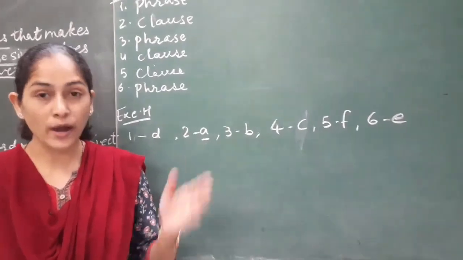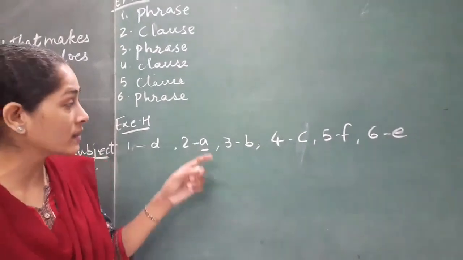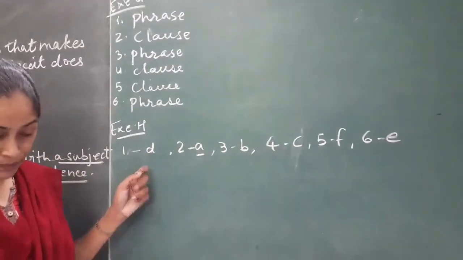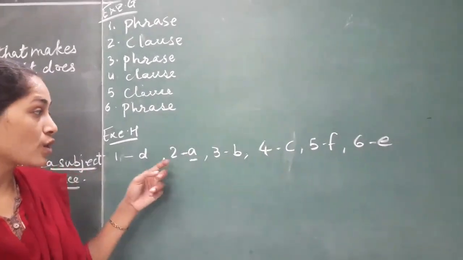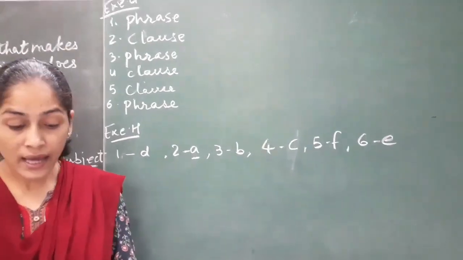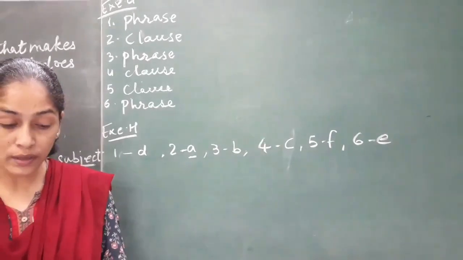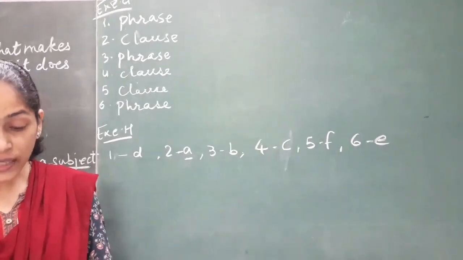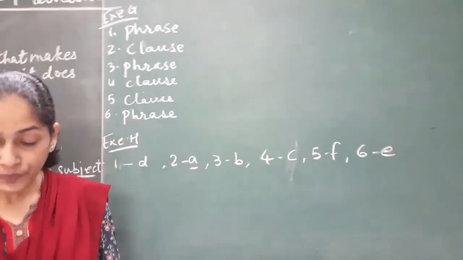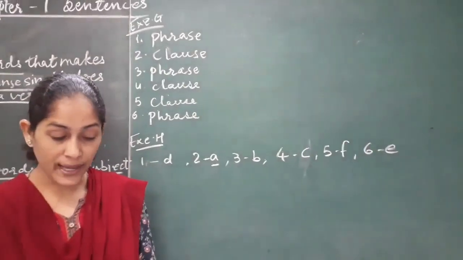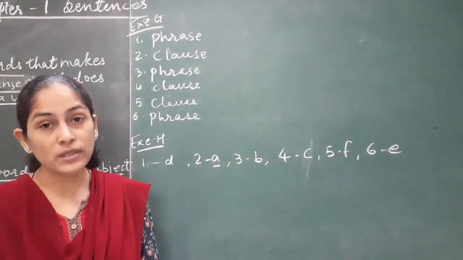Now column A, you have to match with column B. First one, she found. She found a small bag in the park. So answer of first will be D. Second one, apart from chocolates, she likes to eat cookies. So answer of 2 will be A. Neha had seen a black puppy in the deserted street. Fourth one, when Neha is hungry, she likes to eat donuts. Answer will be C for fourth one. The old man walked down the street. And the last one, the young boy carrying a bat ran across the playground.